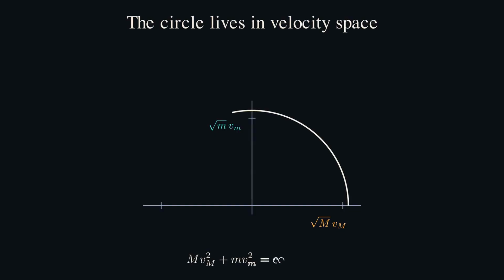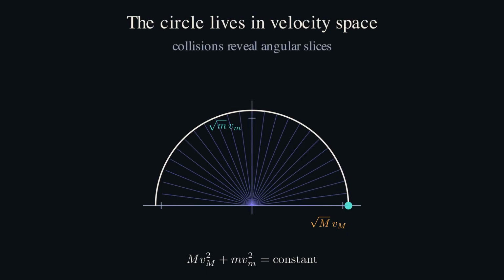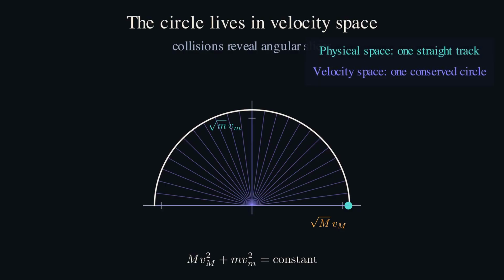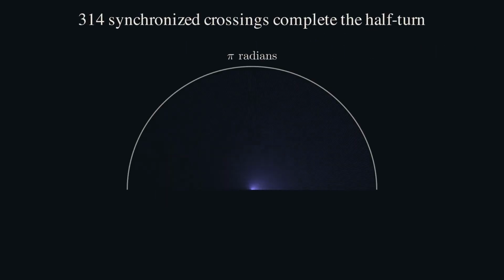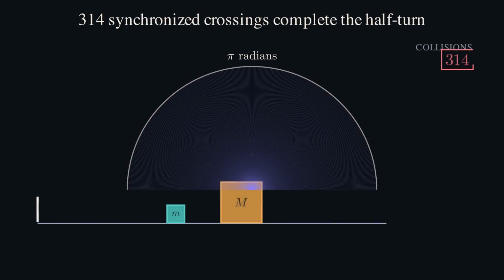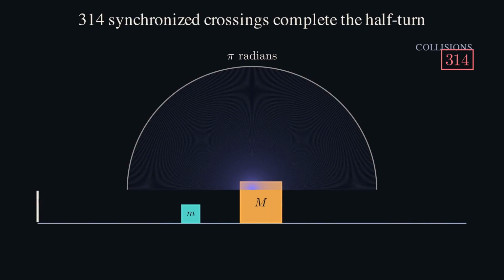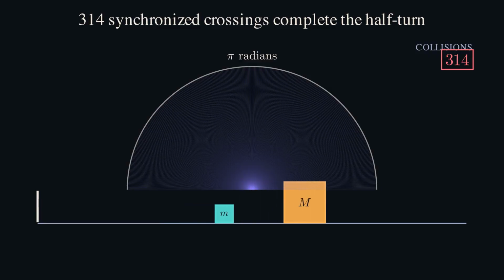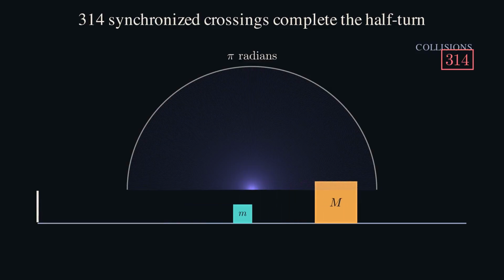There is one more lovely reversal here. We usually discover pi by measuring circles in physical space, circumference divided by diameter. These blocks never trace a circle in physical space. Their positions only slide along one line. The circle lives in the space of possible velocities, created by conservation of energy, and the collisions reveal it one reflection at a time. So the wall wasn't secretly curved. The blocks weren't performing arithmetic. We chose coordinates in which preserving energy means staying on a circle, and then the collision rules force the system to count angular slices of that circle.